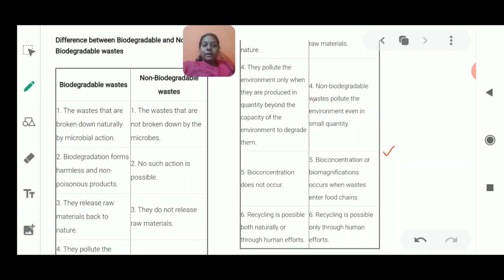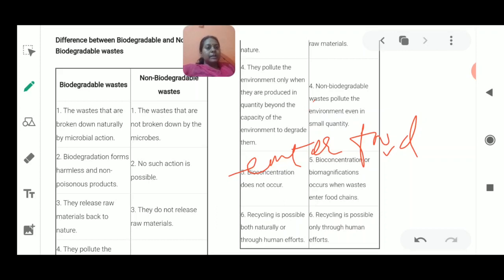So if it is not decomposed, it enters the food chain. Once the toxic substance enters the food chain, it is going to be magnified. How is it going to be magnified? Because the plant takes up water through its roots from the water bodies, and it passes the harmful substance to the herbivore. That herbivore drinks water, and again that water body is polluted.